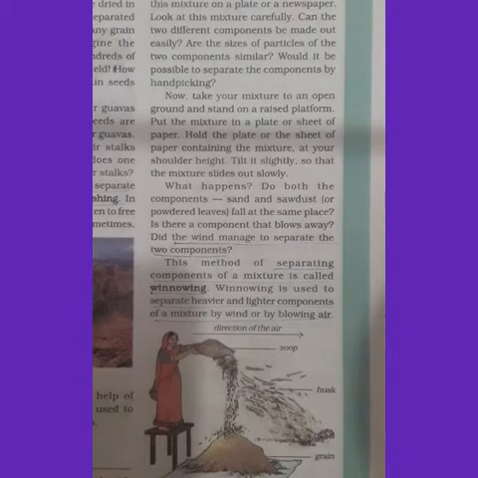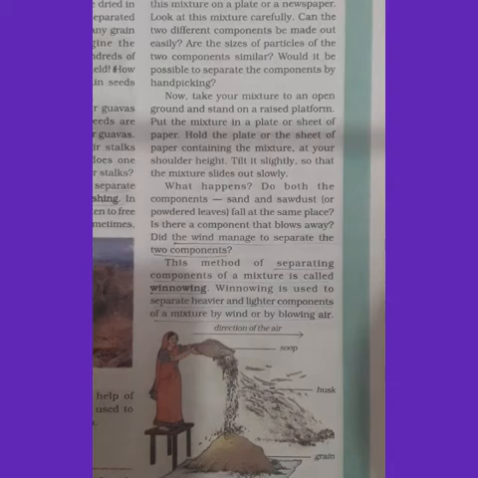So what do you have to do? The best method is to take a plate and put the mixture together in the plate. Then you have to go out and stand at a raised platform. Lift the plate to your shoulder height, then tilt the plate slightly.